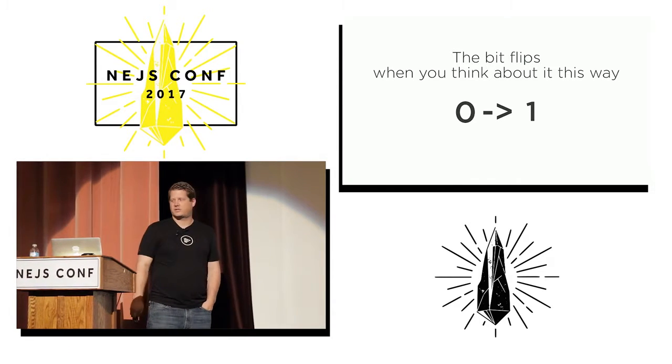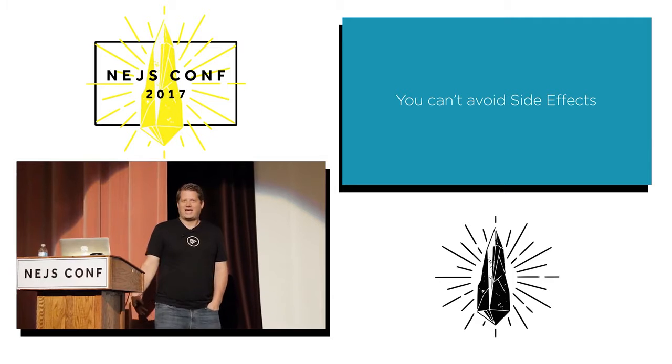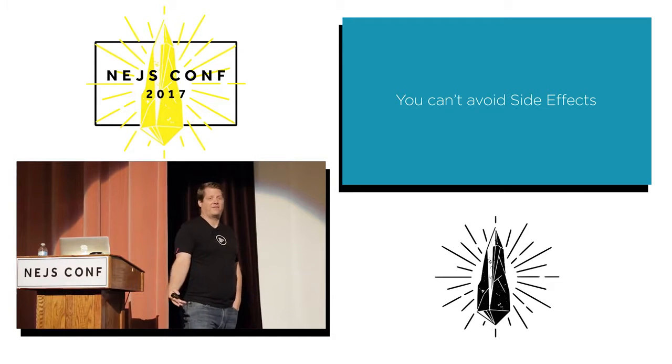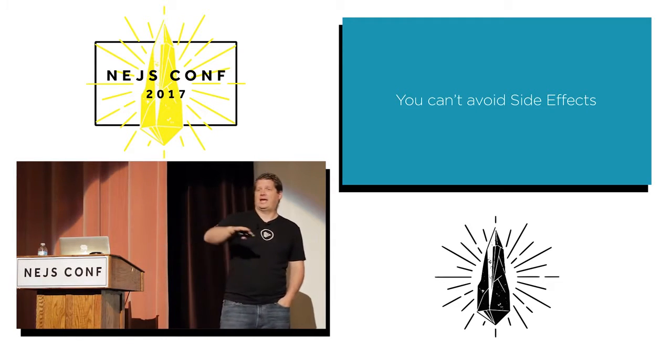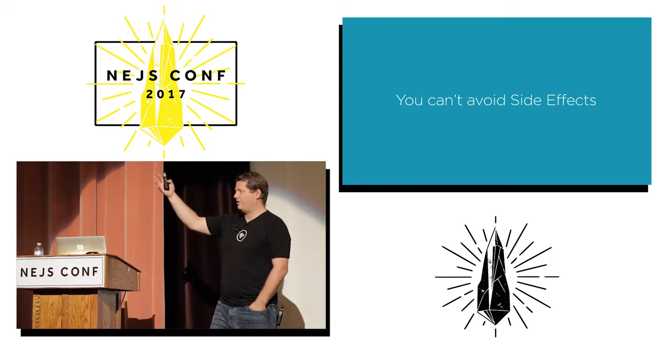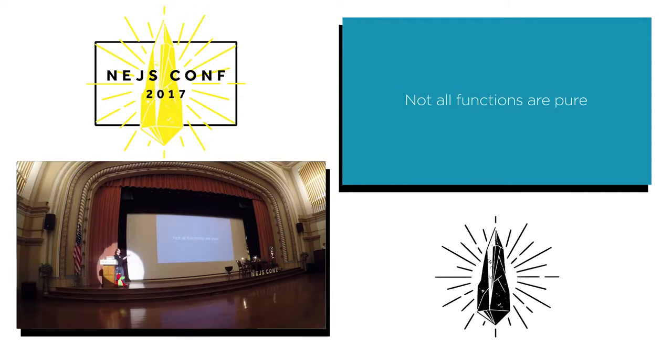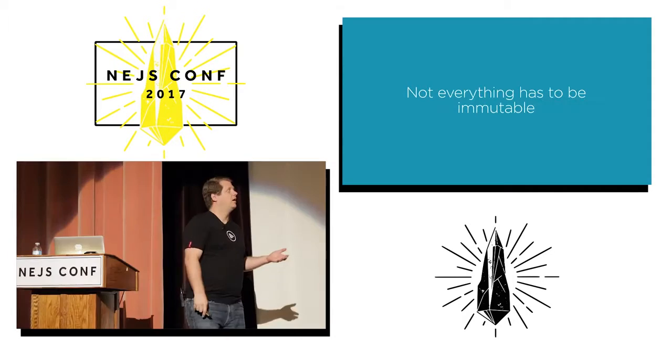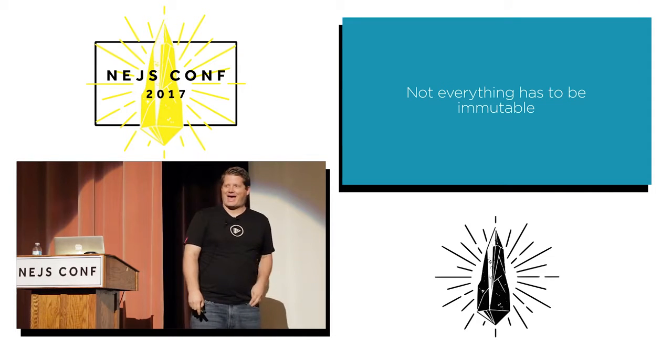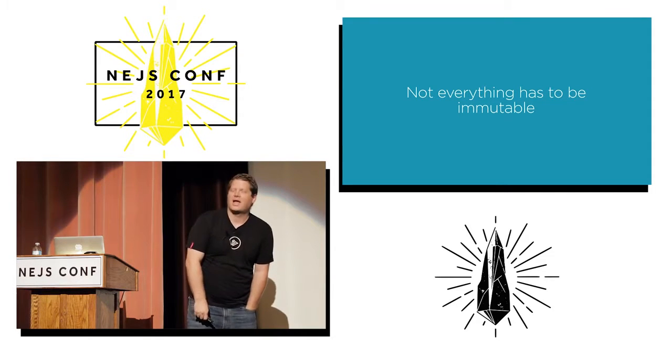So think about this for just a second. You cannot avoid side effects, period. You can't, because you have to interact with I/O, right? You've got to do some things. Not all functions are pure, because if you can't avoid side effects, not all your functions can be pure. And not everything has to be immutable.